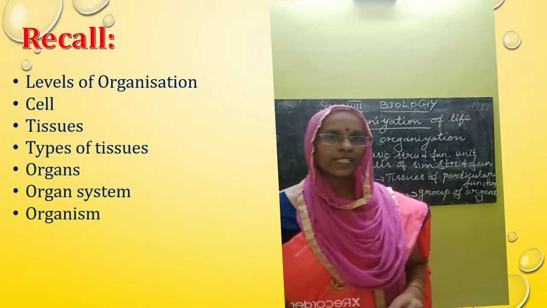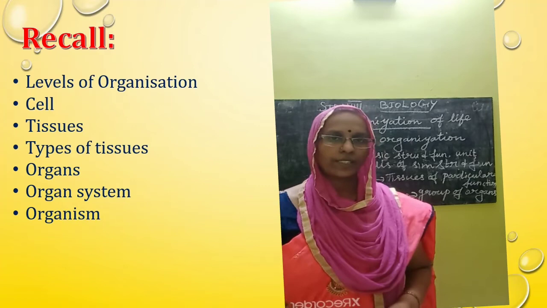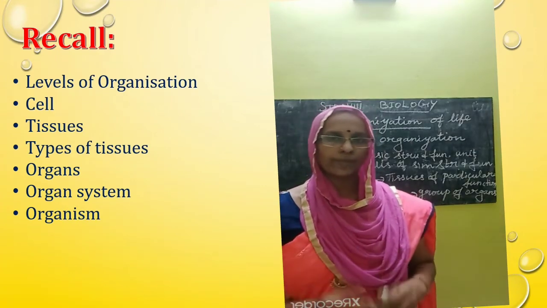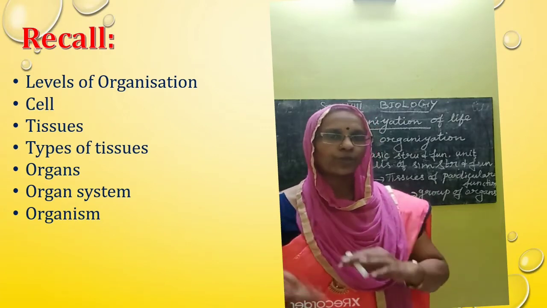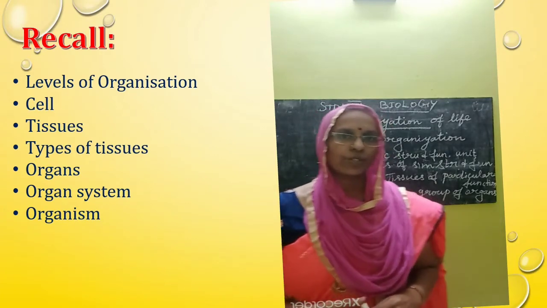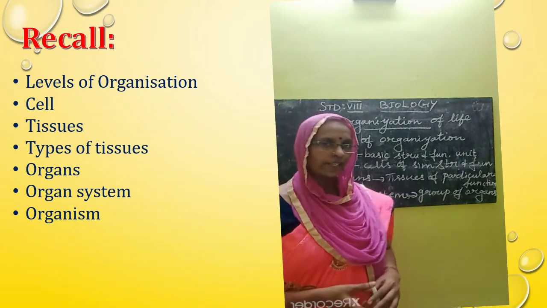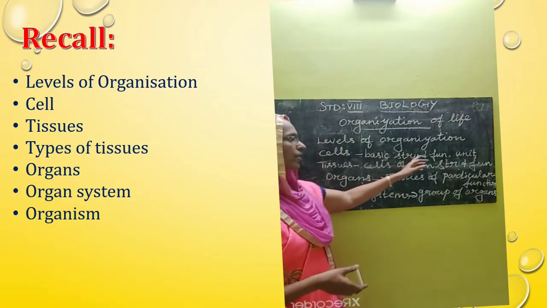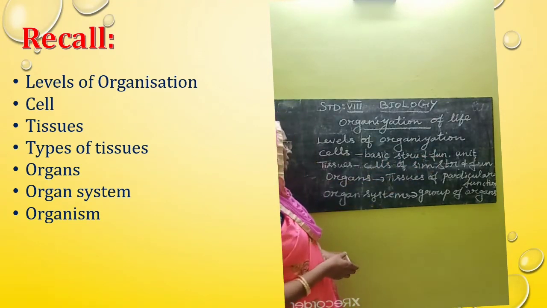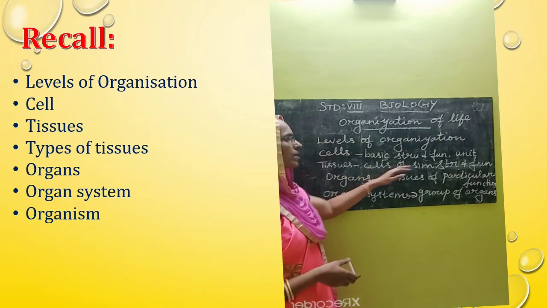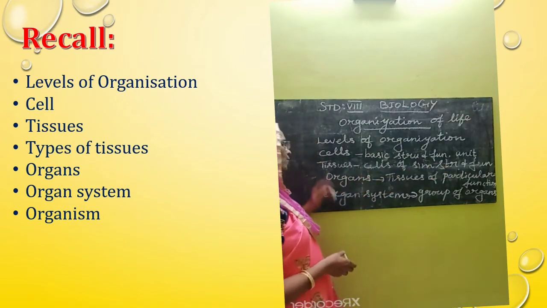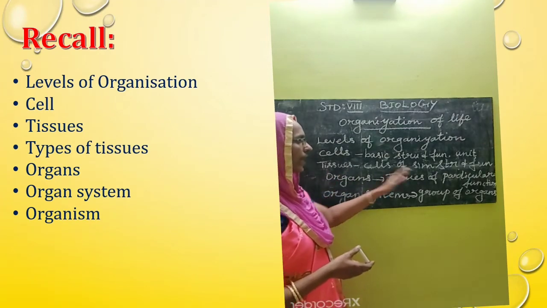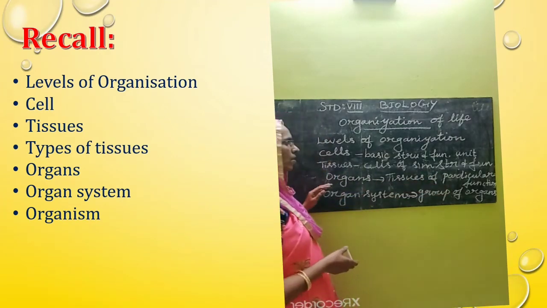Last week we discussed the levels of organization. In that we learned how complex organisms evolved from simpler ones, that is from atom to organism. So now you have well understood cells, tissues, organs and the organ system. What are cells? Cells are the basic structural and functional units of living organisms. What are tissues? Cells of similar structure and function are called tissues. Then what are organs? More than two types of tissues carrying out a particular function are called organs.